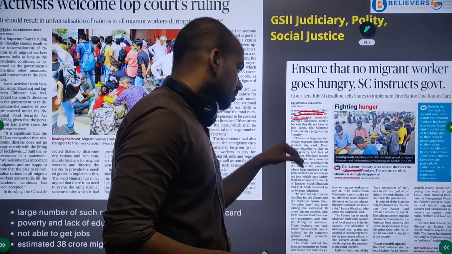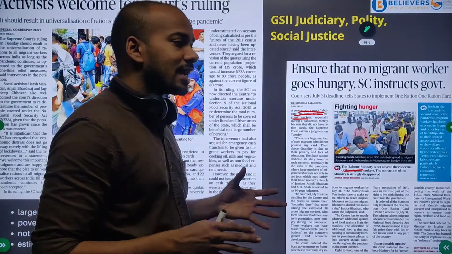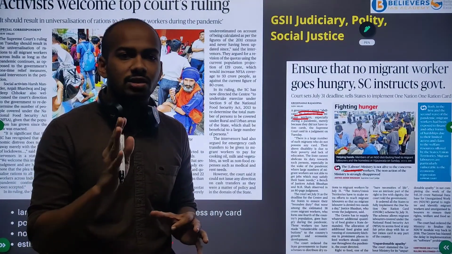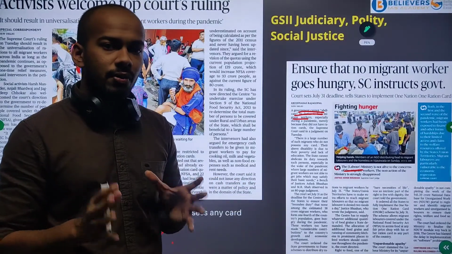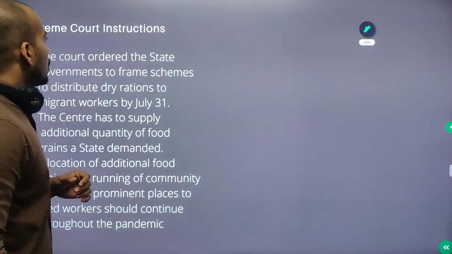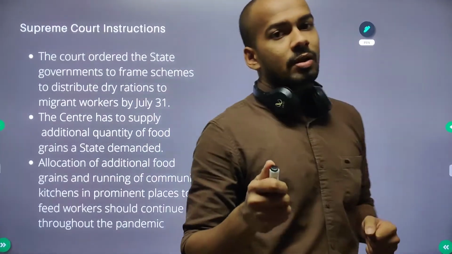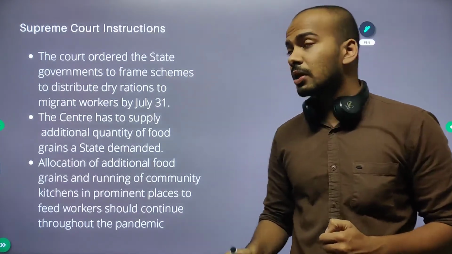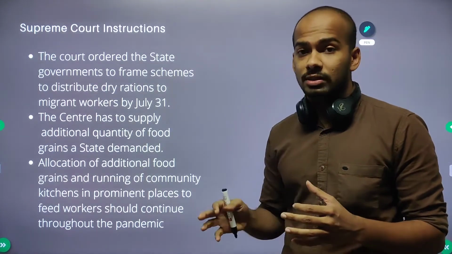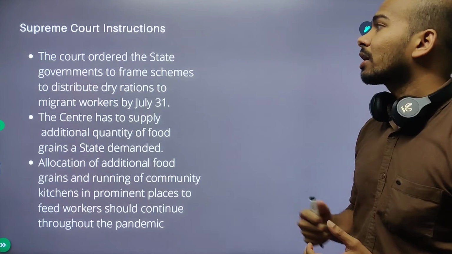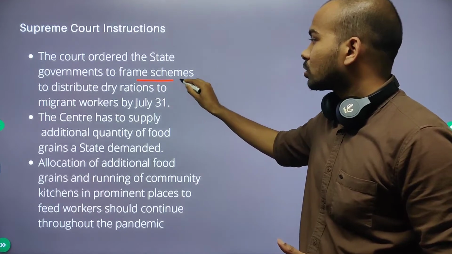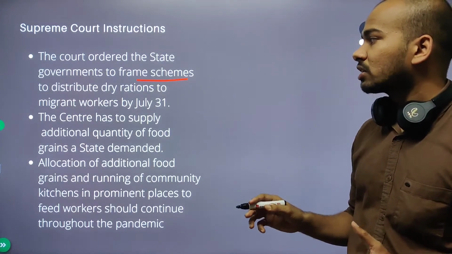And also the main point is that the Supreme Court has said that the government should not abdicate, should not ignore, should not stay away from its duty to provide proper food and support to the migrant workers. So we will look at some of the Supreme Court's instructions. You have to take down these points because they can be used to add value to your answers when you're writing answers to any questions related to migrant workers. So the Supreme Court instructions are that the court ordered the state governments to frame schemes to distribute dry rations to migrant workers by July 31.